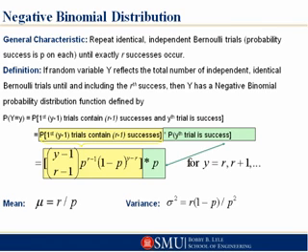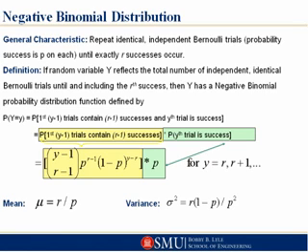I have the probability that I had 9 trials, and within those 9, I don't know whether it was success, success, success, success, 4 successes in a row and then 5 bad ones, or if I had 1 success and then a whole string of failures, and then 3 successes in a row. I'm not saying anything. All I care about is that in those first 9 trials there would be 4 successes. That's the R minus 1.